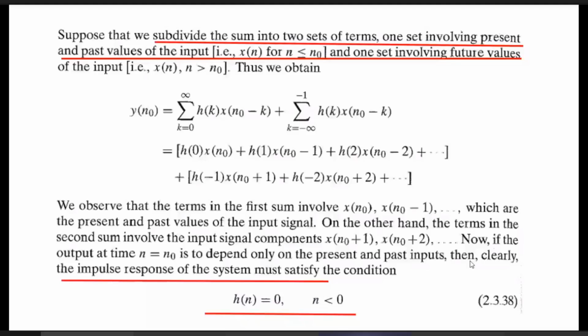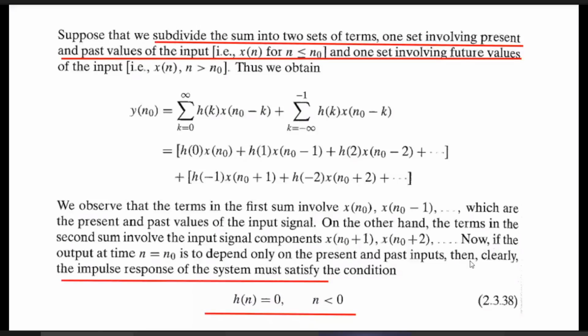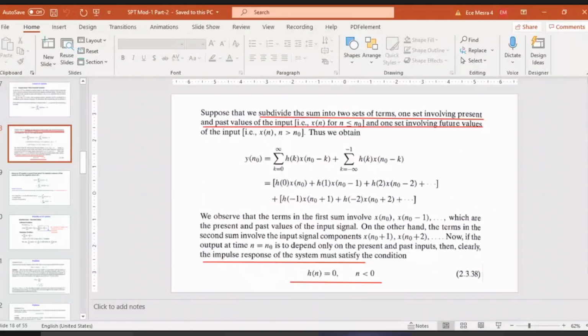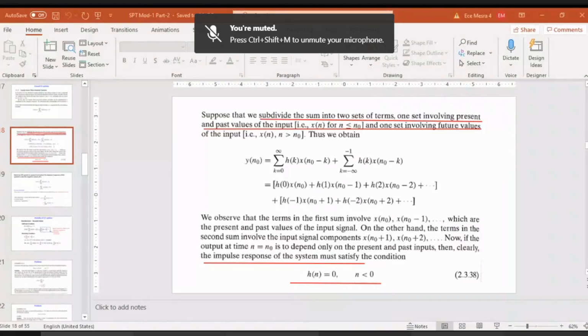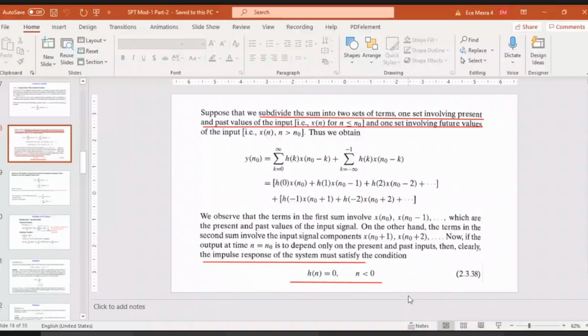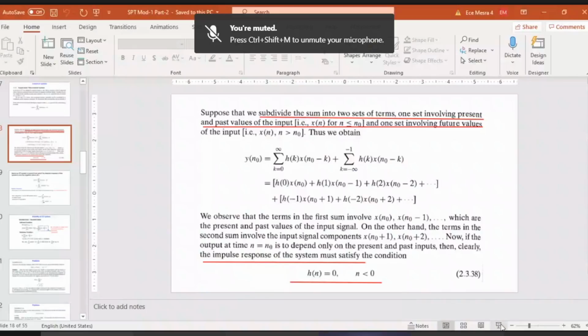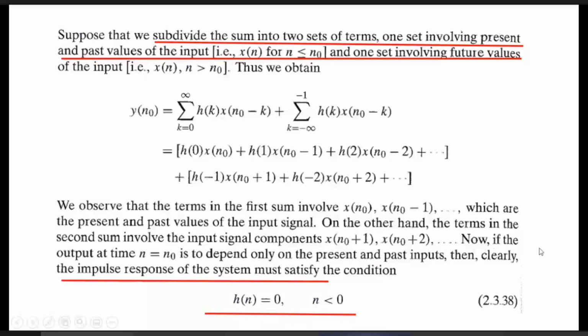What does this last line mean? Can anybody tell? What does the last line signify? Sir, if the n value is less than 0, then h of n should be 0. Otherwise, we will get future values. Yes, that means impulse response is 0 for negative values of n.